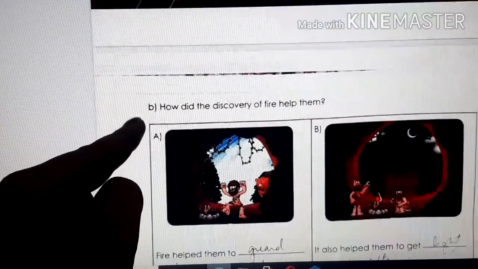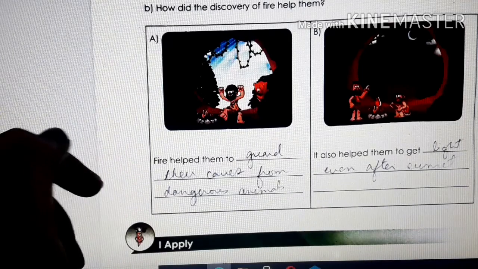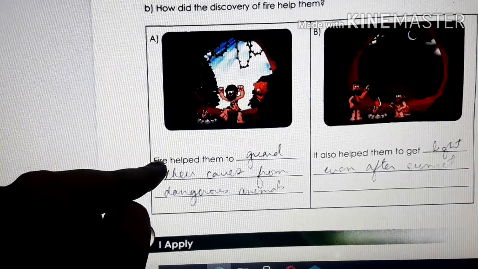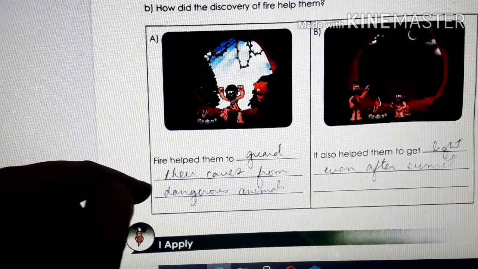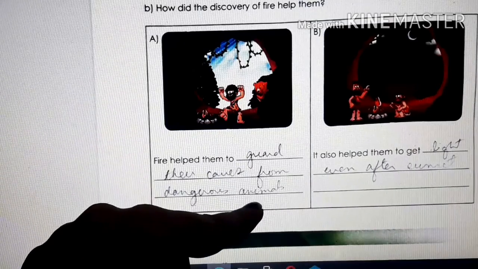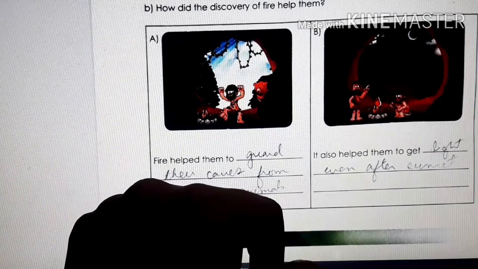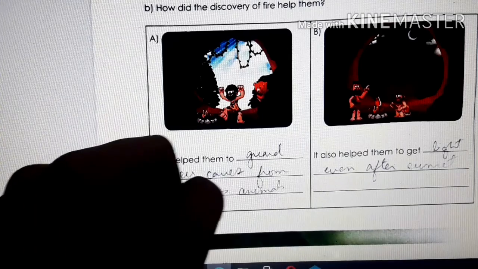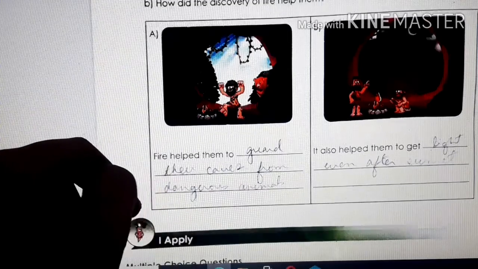Next image. How did the discovery of fire help them? Now you know, children, how the discovery of fire helped them. It helped them to protect themselves from dangerous animals, isn't it? Fire helped them to guard their caves from dangerous animals. Then second image, it also helped them to get light even after sunset. You can see there is sunset but they are getting light. Clear?